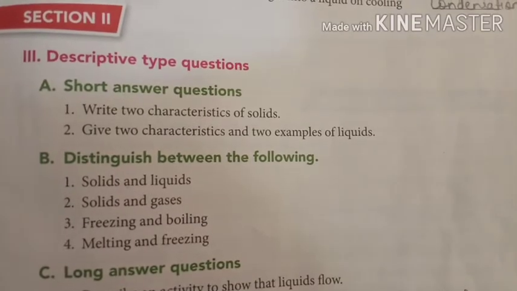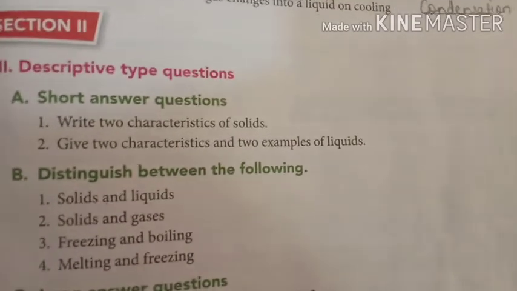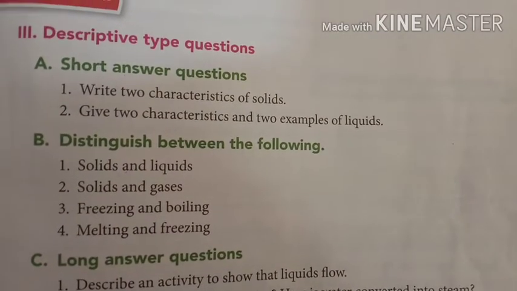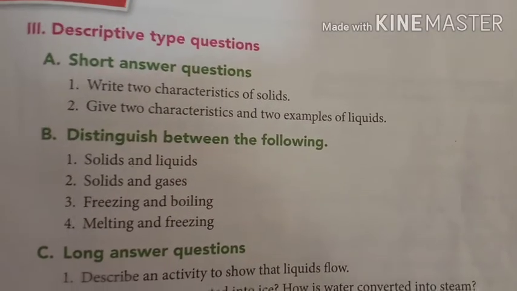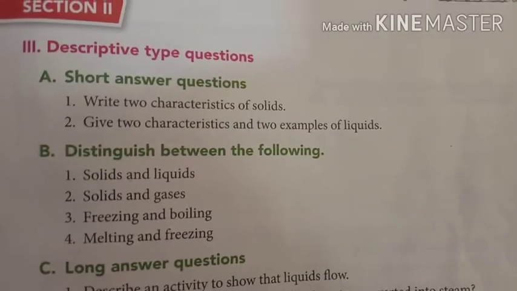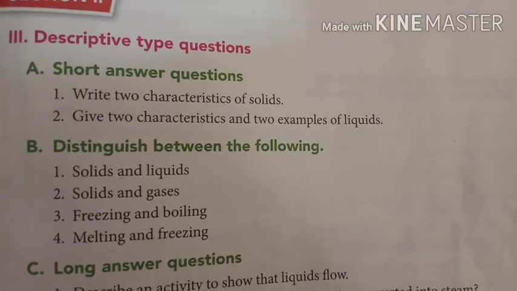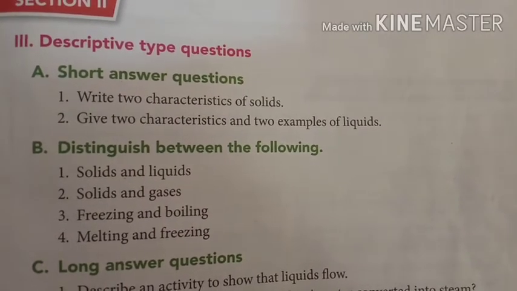Then next, give two characteristic and two example of liquid. So here again we have to give characteristic of liquid and also two examples also. Okay. So first one you will write a liquid does not have a definite shape and size, right? And a liquid can flow, right? And then the question is asked to write two example also. So two example are oil and water.